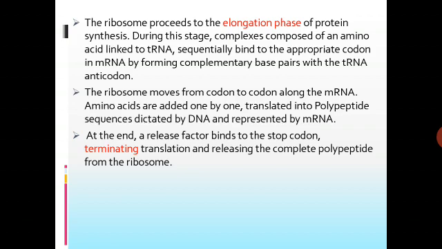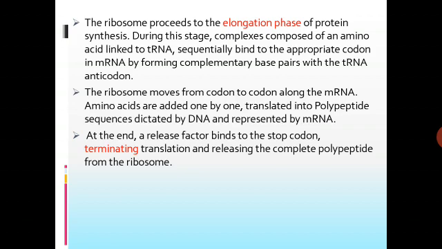The long polypeptide chain so formed is dissociated from the ribosome and released into the cytoplasm of the cell, where it becomes a type of protein. Both the smaller and the larger subunits also dissociate from the mRNA strand. So this is nothing but termination. This is the last step of translation.